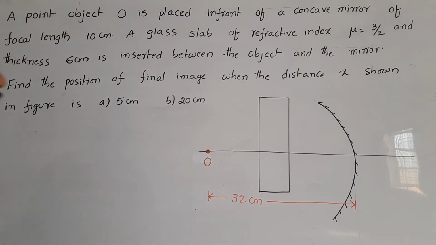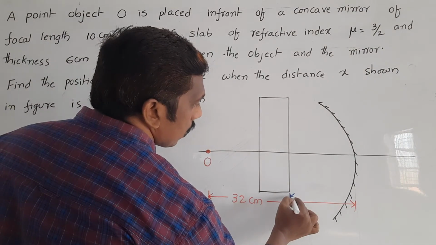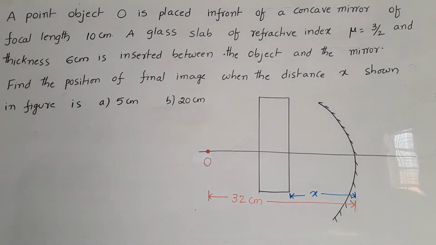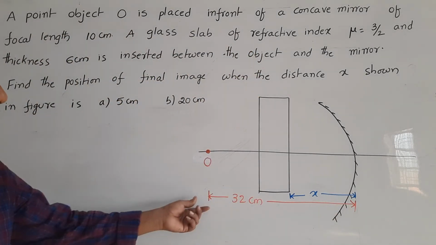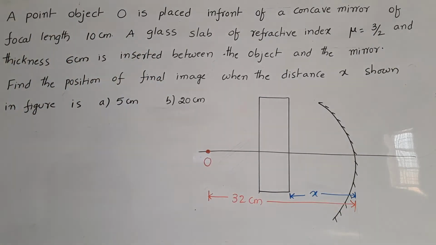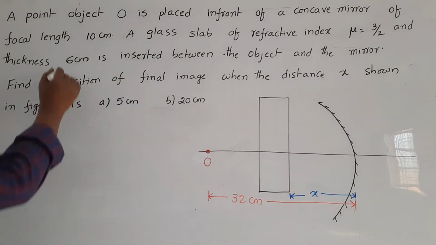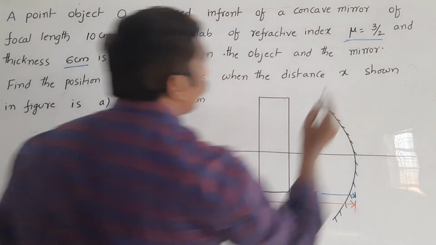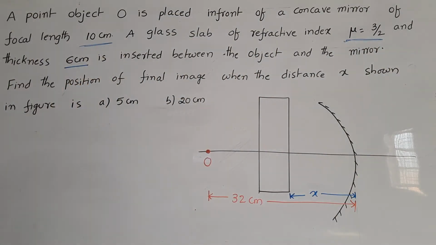In this problem, this is the x. Object is placed at a distance 32 centimeters from the concave mirror. Thickness of the glass slab is 6 centimeter and its refractive index is 3 by 2. Focal length of mirror 10 centimeter is given.